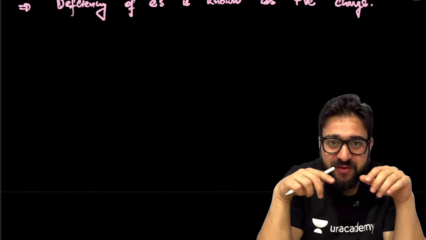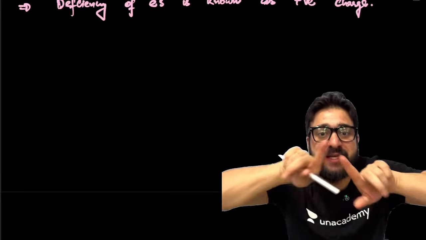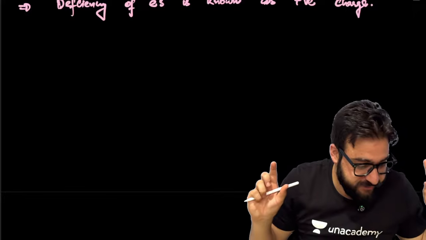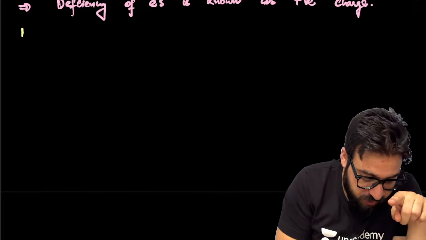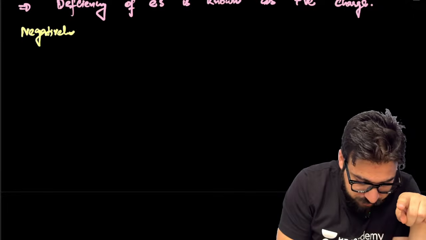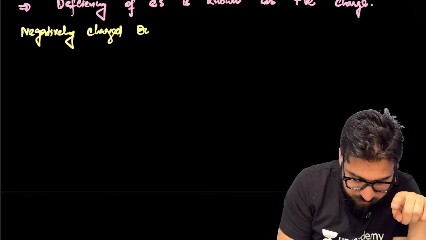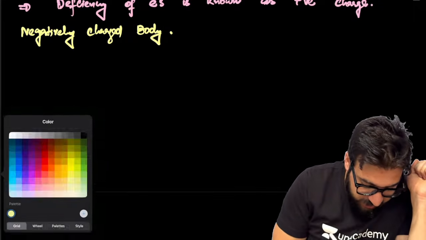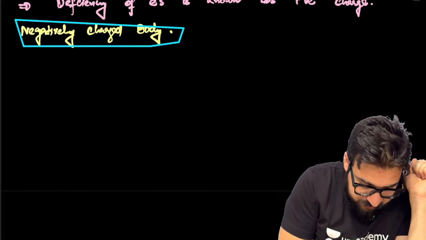When you have a body in which you remove the electrons, automatically you define it is a positively charged body. Now let's talk about the negatively charged body. Take a look, my dear NEET aspirants, when we define this negatively charged body.